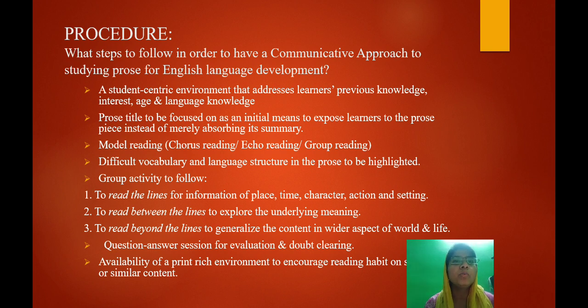First, once the model reading has been done and difficult words have been explained to the students, next, the student will be asked to read the lines. What does read the lines mean? To understand the literal meaning of that particular prose. Okay, nothing figurative, nothing metaphorical, just the literal meaning, the basic information of the prose.